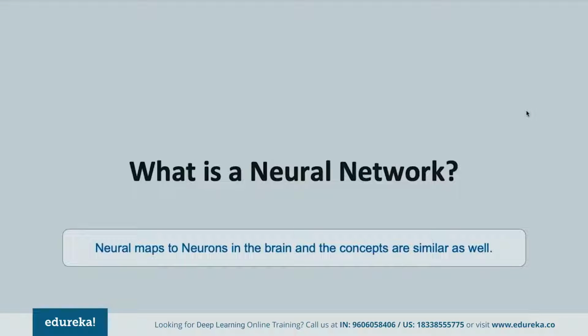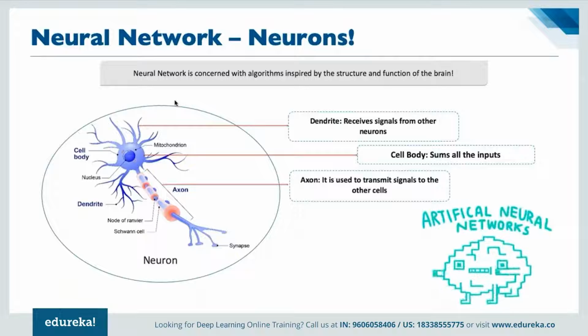So in class 9 biology, if we go back to our school days, we must have studied how exactly our human brain works, right? The human brain, as we know, is made of multiple neurons. There are billions of neurons that together make up our brain, right? Now, we may remember learning about neurons from this diagram, right?